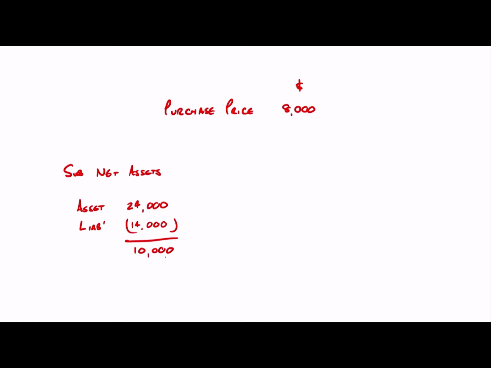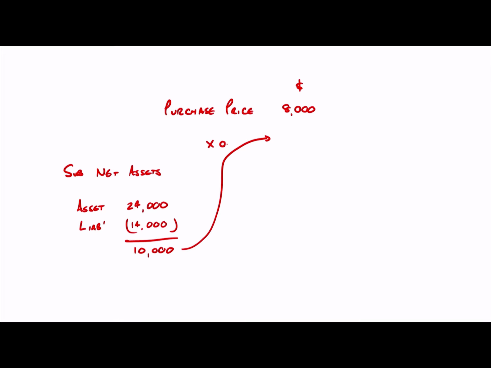Now again, in the real world, we'll make fair market value adjustments to our subsidiary's balance sheet net assets before we start to consolidate, and we'll bring that in a little later in a further example. But in this example, we've got no fair market value adjustments. So what we then do is compare that to our share of the net assets. Remember, in this particular case, we've got 80% of the company.